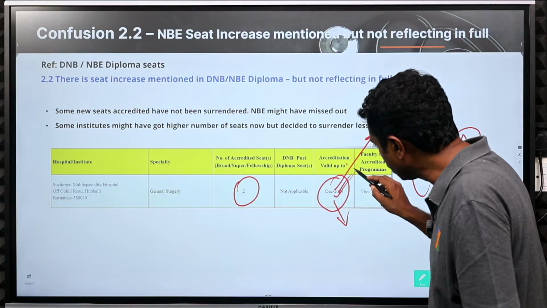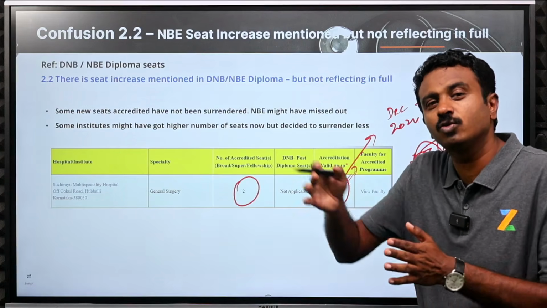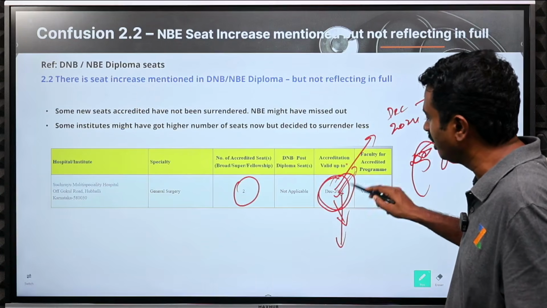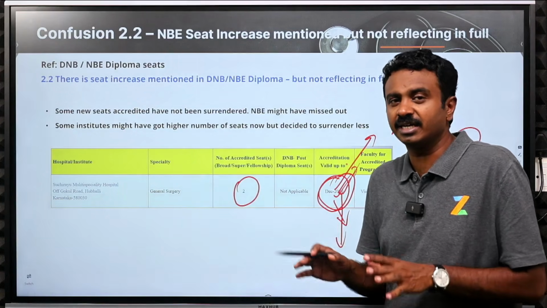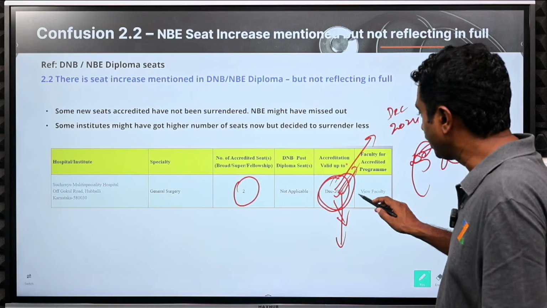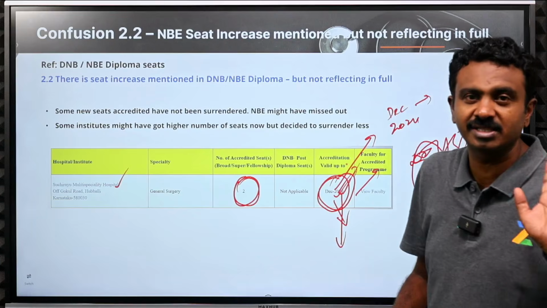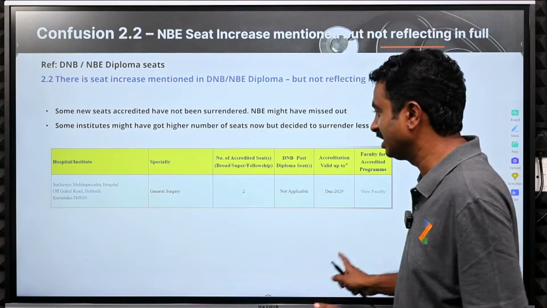This says that it is a new seat, because the December 2024 cycle is the cycle for 2025-26 admission. We know that. You can also look at it. All the new seats usually will have December 2029. Most of the new seats will have it, and that is the reference point. Now here, December 2029 clearly means 2 additional seats, Sushirayu, but it is not in the seat matrix. Why? Either it is a miss out, or institute decided not to surrender. These are the only reasons.